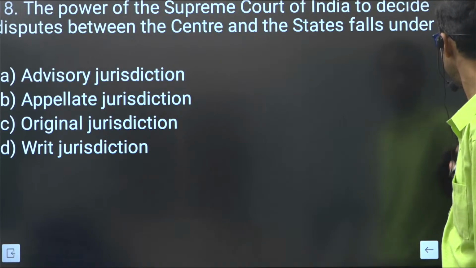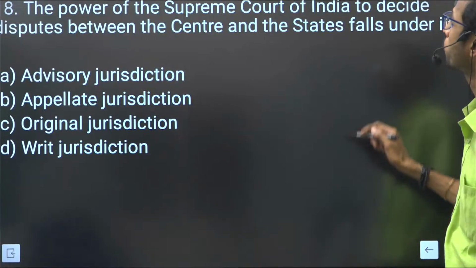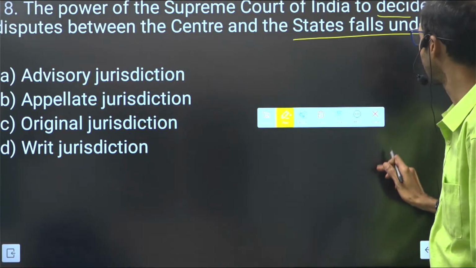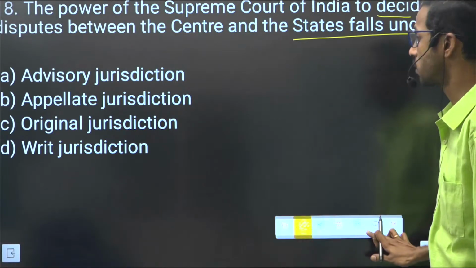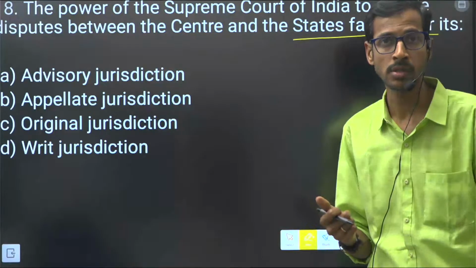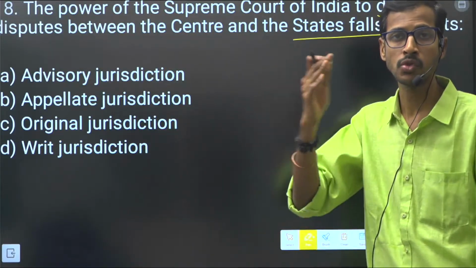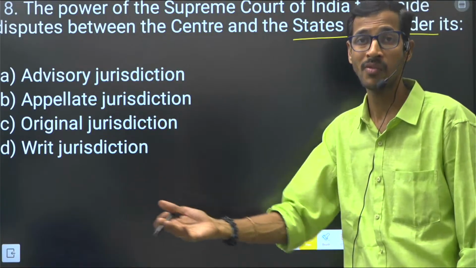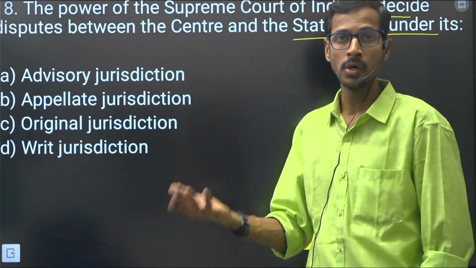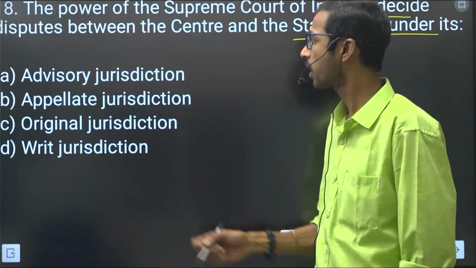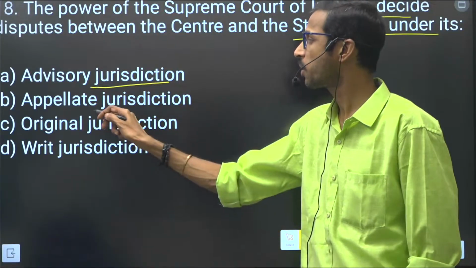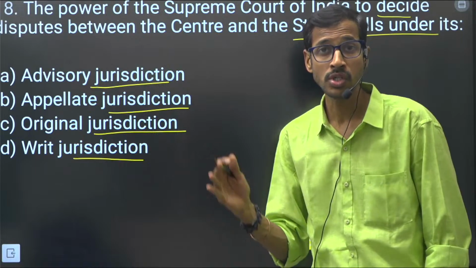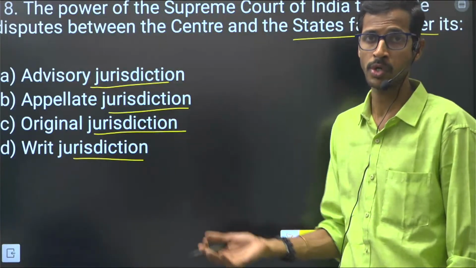Next, the 18th question. The power of the Supreme Court of India to decide disputes between the center and the states falls under its what type of jurisdiction? We have certain jurisdictions of the Supreme Court, and High Courts and subordinate courts here, right? So we have certain levels of hierarchy of the judicial process in India. First of all, advisory jurisdiction, appellate jurisdiction, original jurisdiction, writ jurisdiction, right? For writ jurisdiction, we have High Courts and the Supreme Court also.